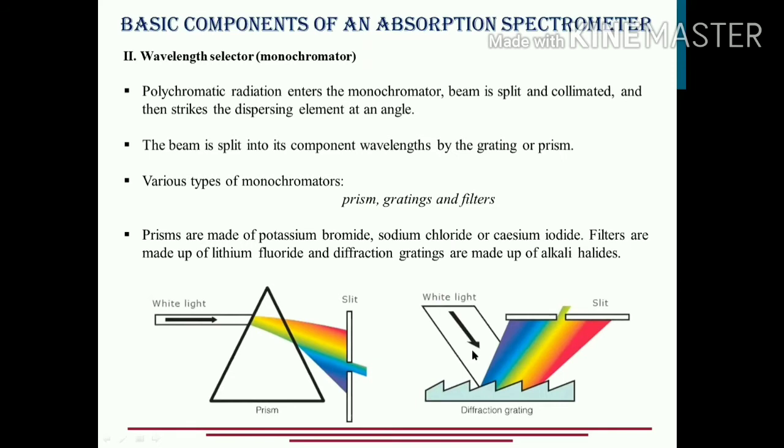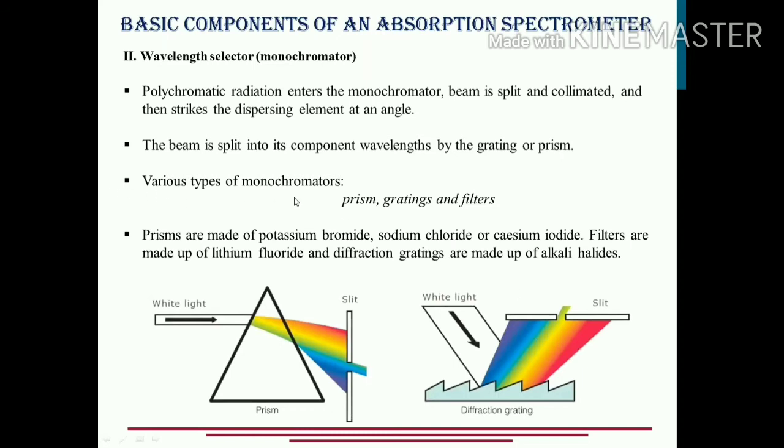So a monochromator splits the beam and then collimates it. Collimates means it arranges the components of the beam parallel to each other. So it splits the beam, collimates it, and after it strikes at a particular angle, the beam is split into its component colors, or if it is not the visible part, we say it is split into its different component wavelengths.